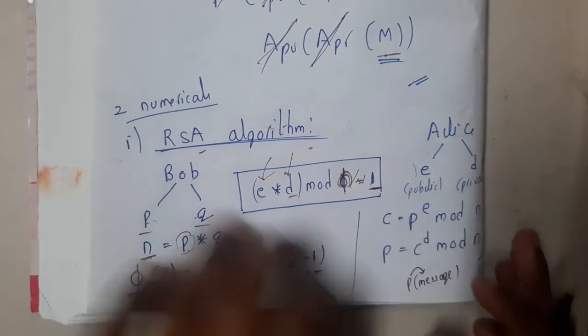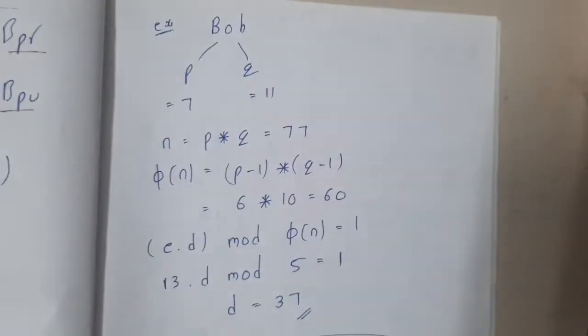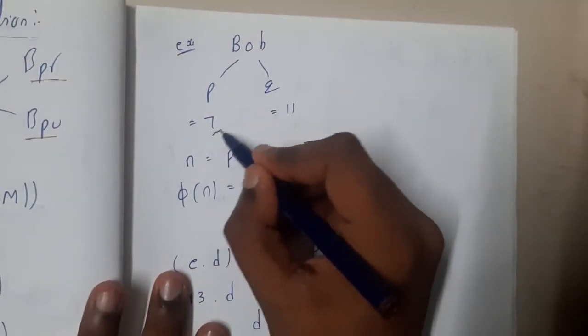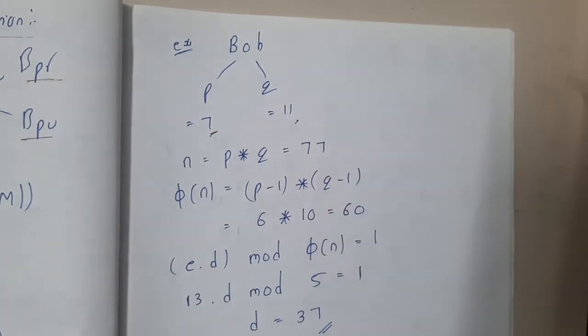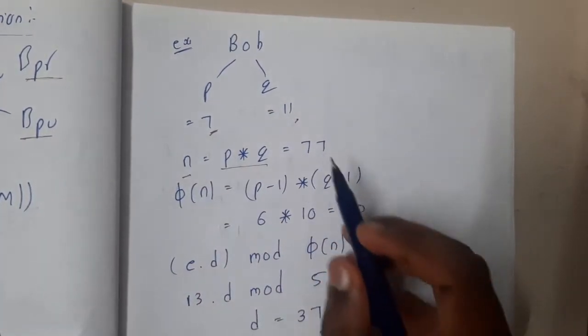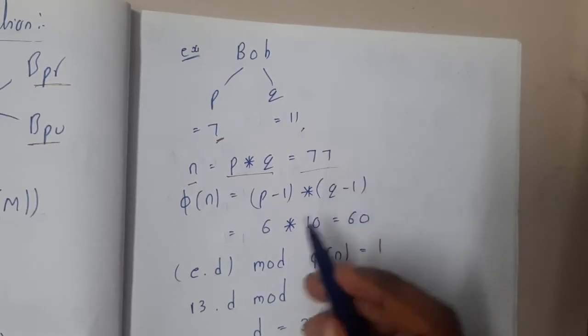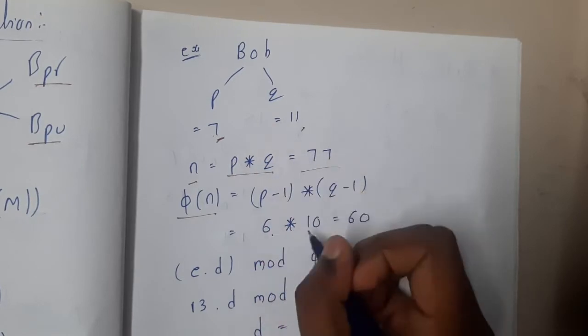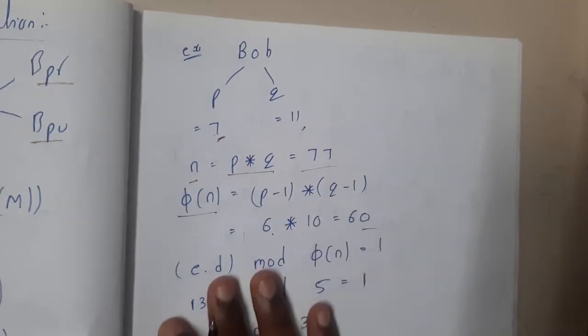Let us go through an example, and you will get a clear idea, guys. In the question, they give Bob's P value as 7 and Q value as 11. Now I will calculate N, which is the multiplication of P and Q, so I got 77. After that, I will calculate phi N, which is 7 minus 1, that is 6, into 11 minus 1, that is 10. So that is 60.